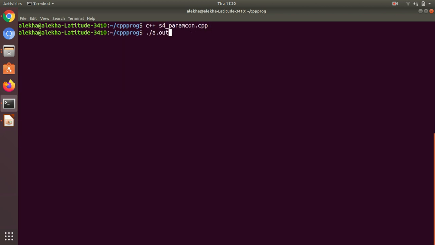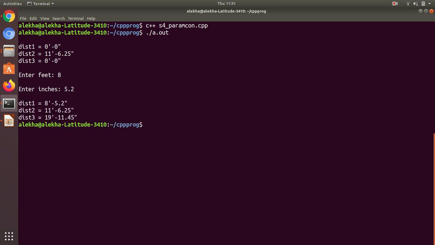Okay, now let's see. So these are the initial values. Initially distance 1 is 0 feet 0 inch, distance 3 is 0 feet 0 inch, and distance 2 is created via the parameterized constructor, so its values are initialized to 11 and 6.25. This feet and inches are separated by a hyphen, it's not minus. So I'm giving, let's say, 8 feet and 5.2 inches. This will be updated for distance 1. So distance 1 is updated with 8 feet 5.2 inches.